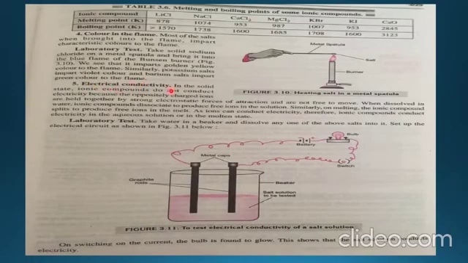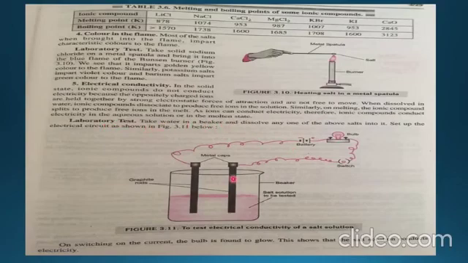Next is electrical conductivity. In solid state, ionic compounds do not conduct electricity because the oppositely charged ions are held together by a strong electrostatic force of attraction and are not free to move. So when they are dissolved in water, ionic compounds dissociate to produce free ions in solution. Similarly, on melting, the ionic compound splits to produce free ions in the melt. As ions can conduct electricity, therefore ionic compounds conduct electricity in aqueous solution and in molten state.